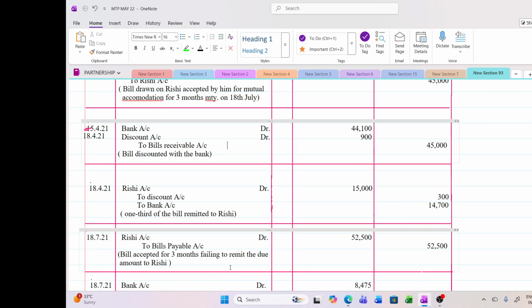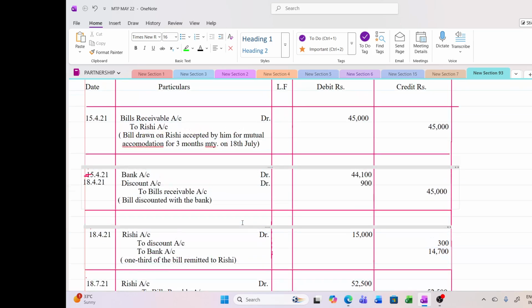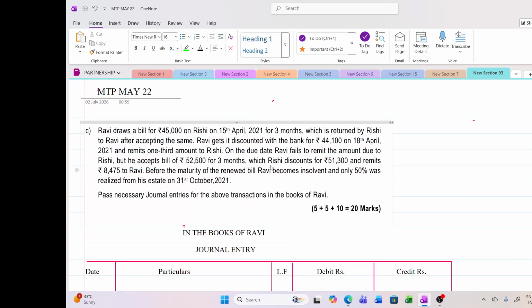Bills accepted for 3 months, failing to remit the due amount to Rishi on 18th July. That was the due date. So now this bill was discounted by Rishi. We need not write any entry for that because we are writing the journals in the books of Ravi, not in the books of Rishi. We are not concerned about writing the discount entry.